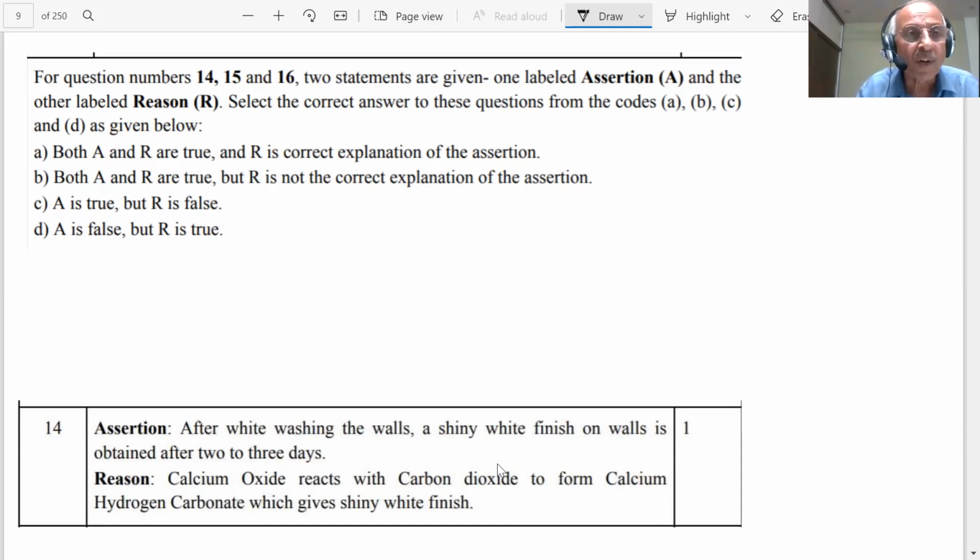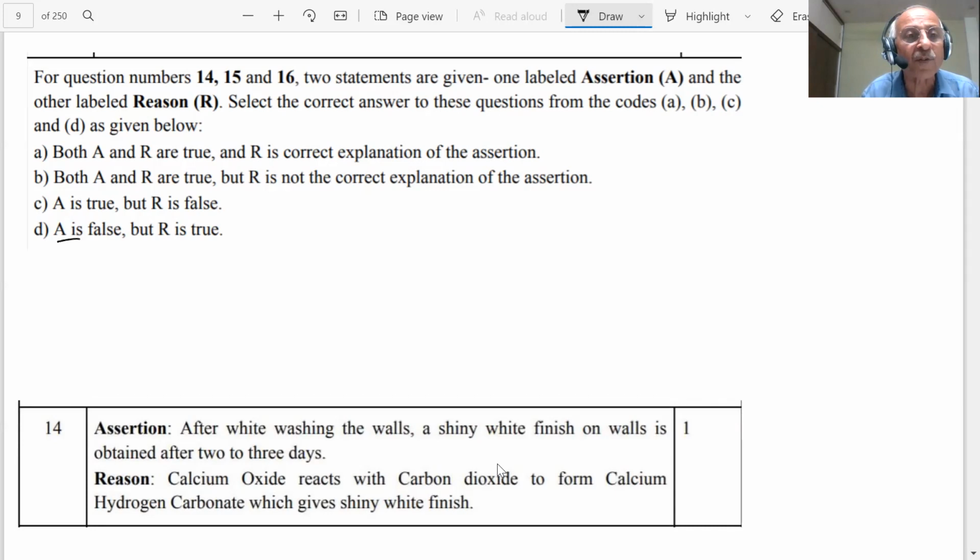Number two, both A and R are correct. Assertion is correct, reason is correct, but R is not the explanation for the assertion. R has nothing to do with the assertion, but it itself is a correct statement. Think about it. You have to think, student. Paper needs thinking. Relax, student. Concentrate. Focus. Think. Then you can answer the question. No mugging. Mugging is out nowadays. All thinking. Third, A is true, but R is false. Fourth, A is false, but R is true.